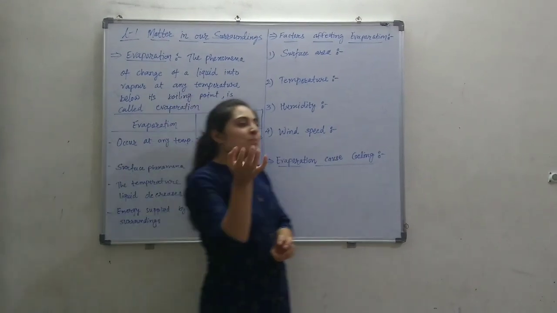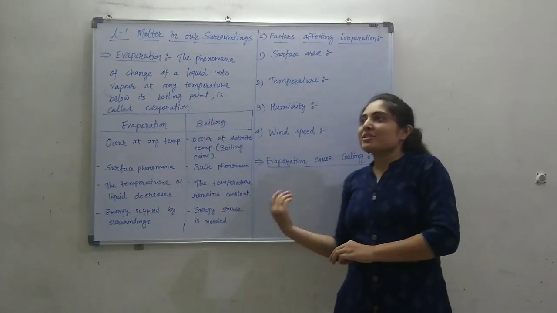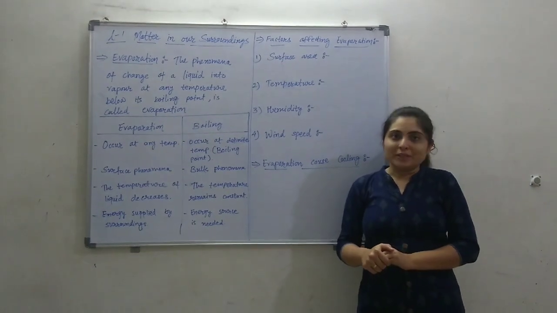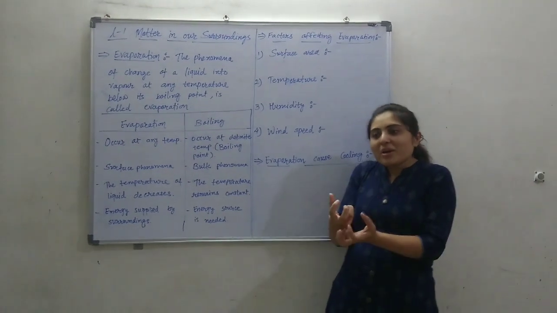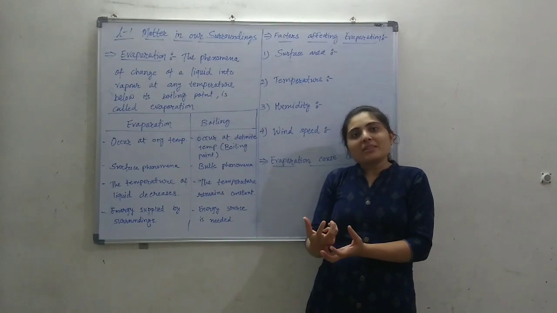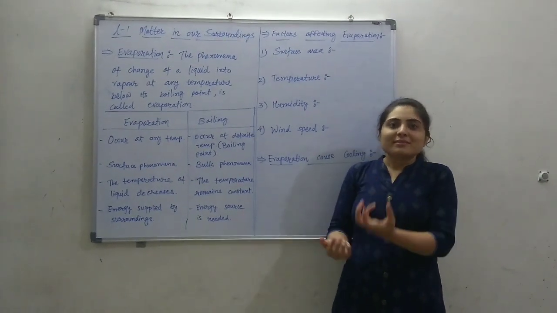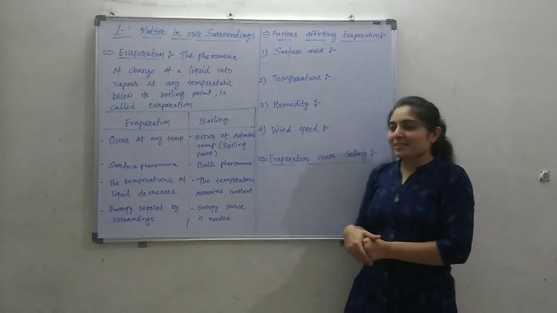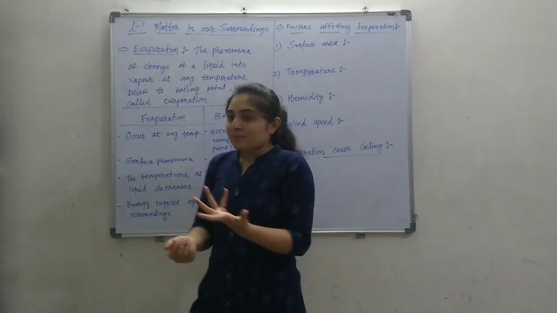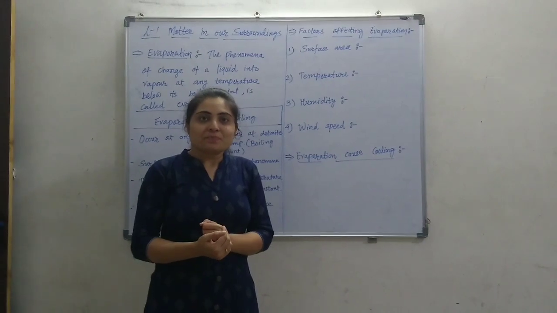And this is the reason the evaporation process is causing cooling. Okay, so ultimately the remaining particles have less energy, so the average energy of the liquid is decreasing. This is the reason evaporation causes cooling.